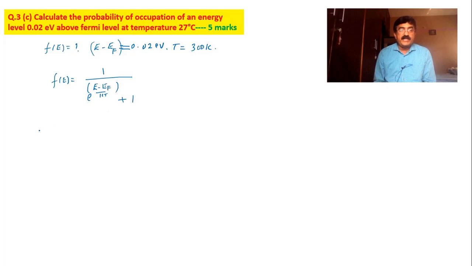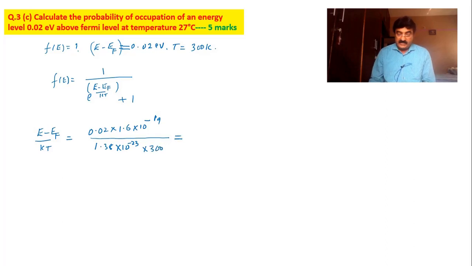Well, I first calculate (E minus EF) by KT separately. E minus EF by KT is equal to 0.02 into 1.6 into 10 power minus 19, because I have to convert electron volt into joule, divided by K is 1.38 into 10 power minus 23 into temperature is 300. Well, just wait, I will do it for you. The numerator is 0.02 into 1.6 into 10 to the power of minus 19, divided by 1.38 into 10 to the power of minus 23 into 300.